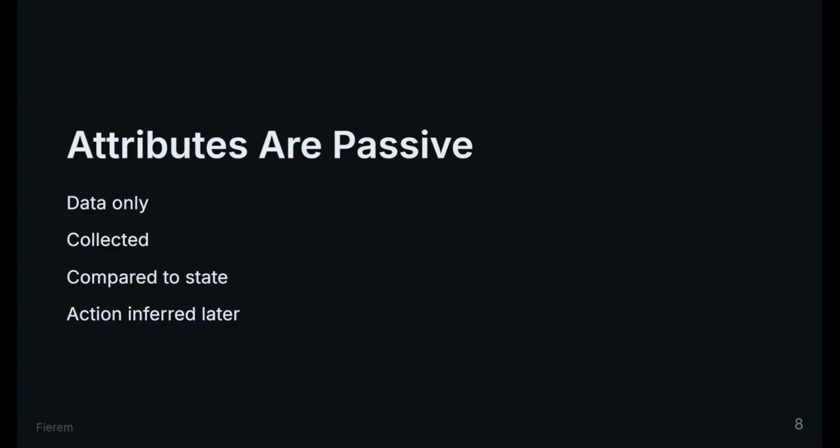Attributes do nothing by themselves. They are data. Terraform collects them, evaluates them, and compares them to remembered state. Action is never defined here. Action is inferred later.